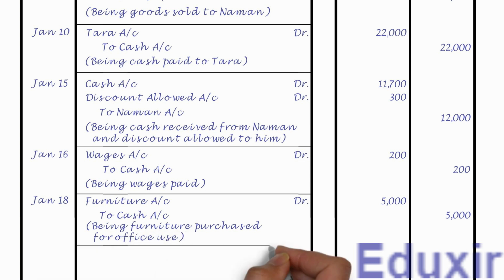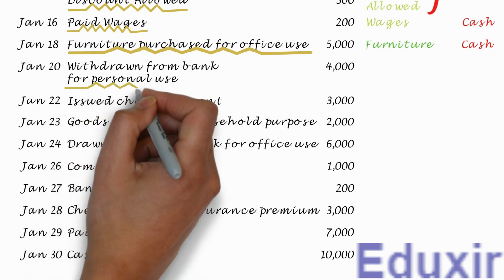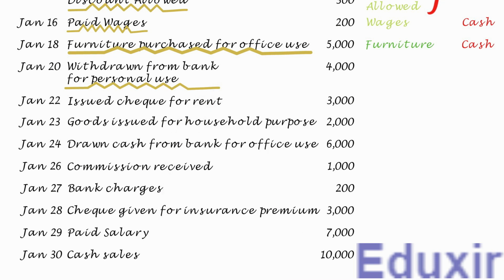Let us now draw a line to mark the completion of journalizing of this transaction. That completes the journalizing of this transaction. Let us now take up the next transaction. In this transaction, the owner has withdrawn 4,000 rupees from bank for personal use.